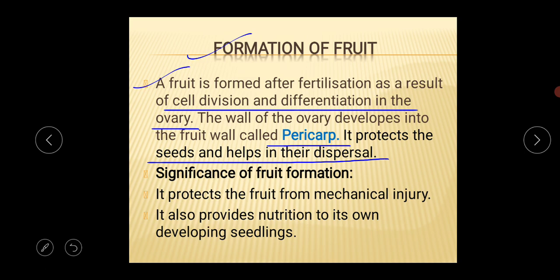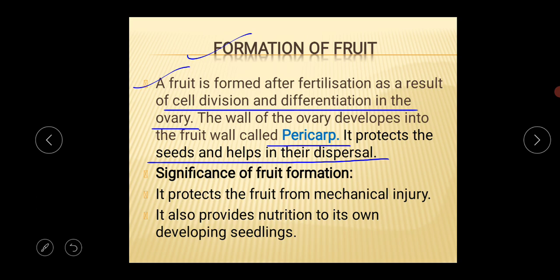This is a very important point: what is the basic definition of fruit? The fruit is formed after fertilization as a result of cell division and differentiation in the ovary. So, to repeat, the ovary forms a fruit.